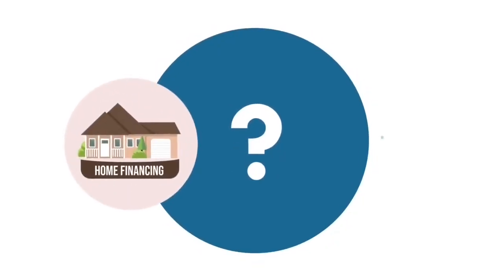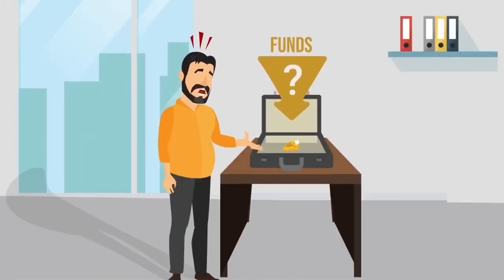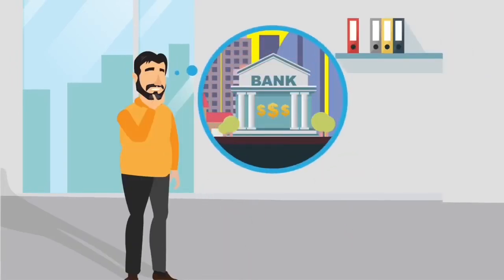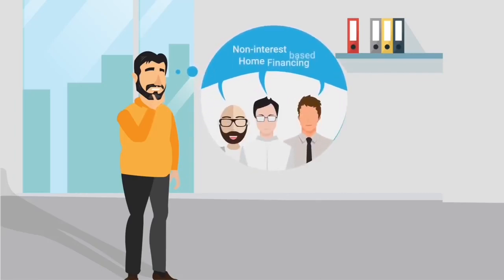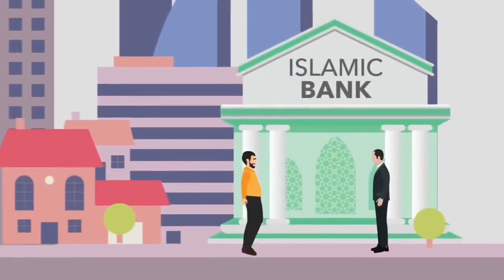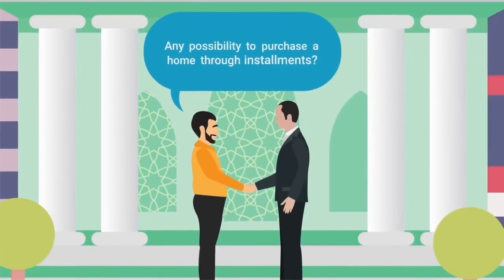Do you know how home finance works in an Islamic bank? Shihan is a businessman who wants to make his dream home a reality. Shihan doesn't have enough funds to purchase the home outright. He decides to approach a bank to get a home loan, but then remembers that God has permitted trade and forbidden interest. Having heard of non-interest-based home financing, Shihan approaches an Islamic bank to find out if there is any possibility to purchase a home through installments.